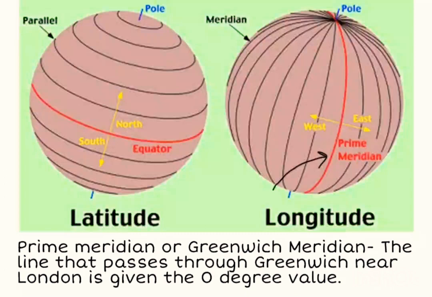All the longitudes meet at the poles, the North Pole and the South Pole. They are not parallel. The longitudes are drawn to the east and to the west of the prime meridian.